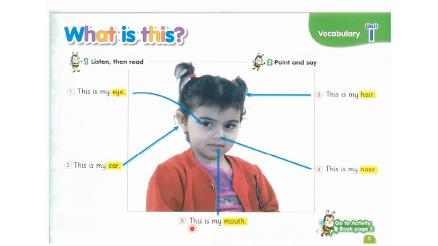Number 5, this is my mouth. And the arrow, of course, is pointing at the girl's mouth. And you know what we do with our mouth, KG1? We taste with our mouth. We taste with our mouth. Okay, next slide.